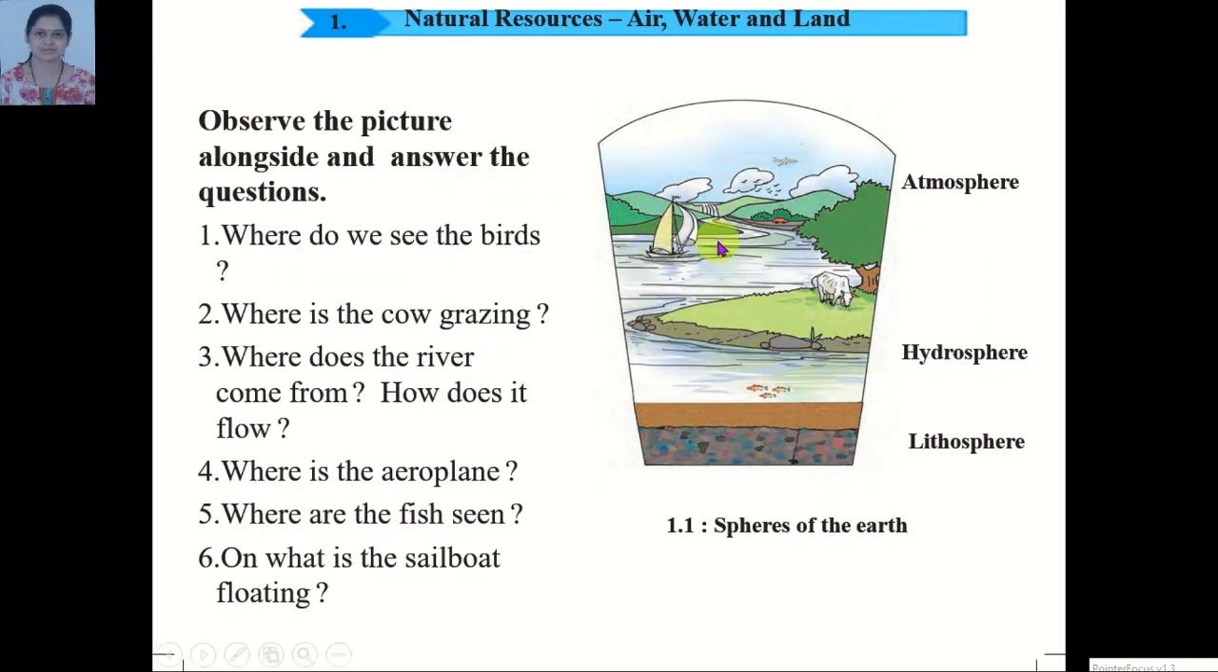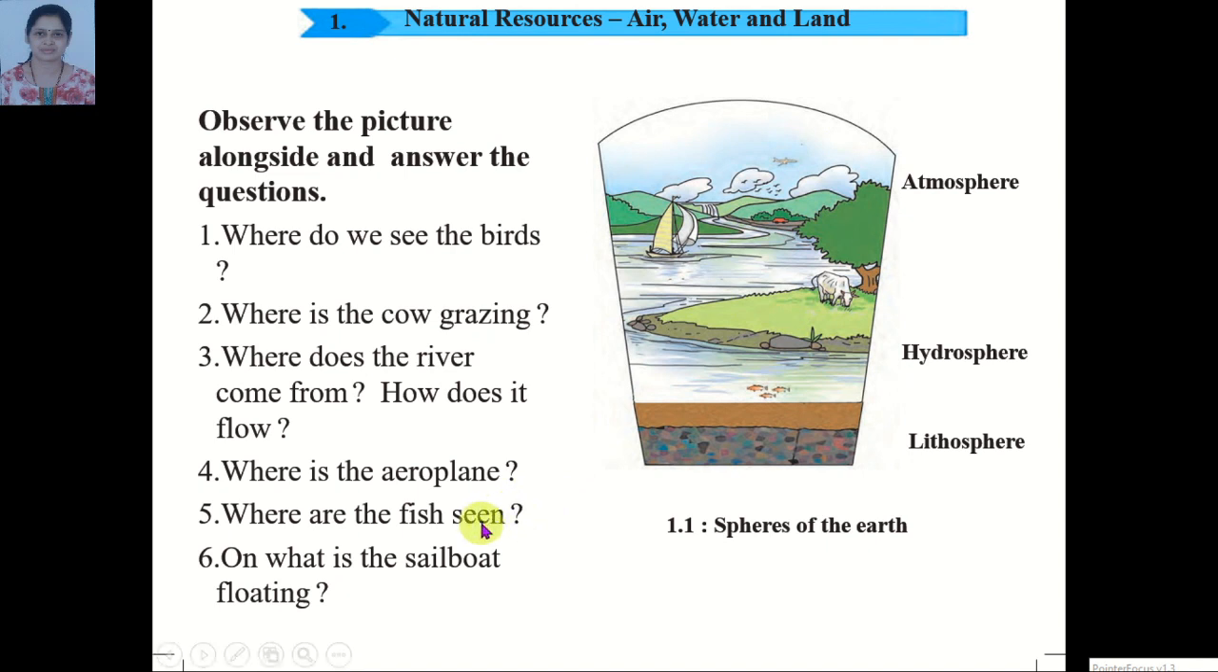Observe the figure and answer the following questions. Where do we see the birds? Yes, we see the birds in the sky. Where is the cow grazing? The cow is grazing on the grassland. Where does the river come from? The river comes from the mountain. Where is the aeroplane? The aeroplane flies in the sky.